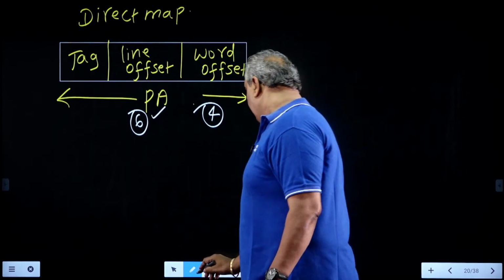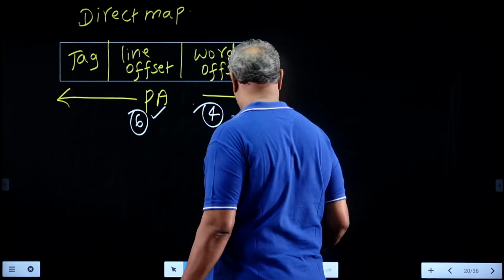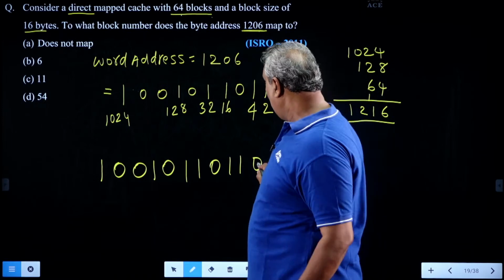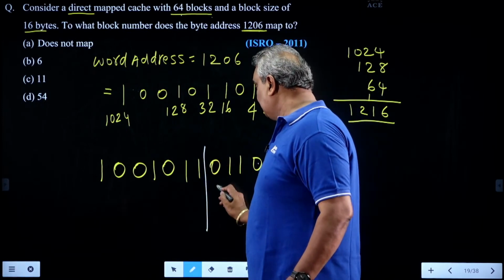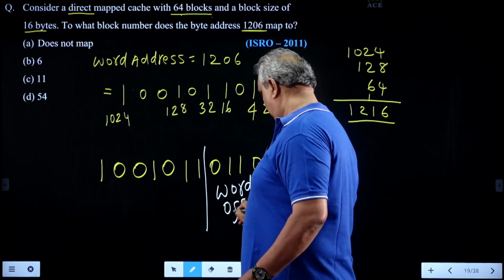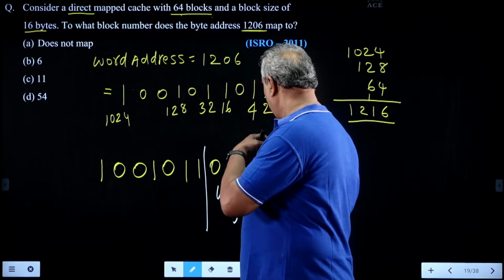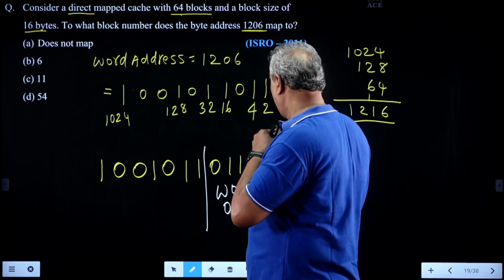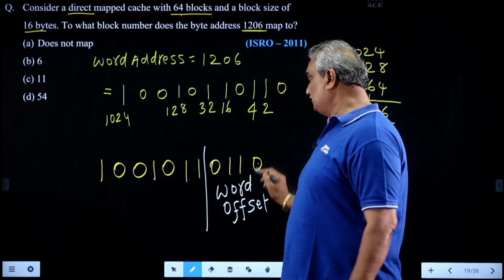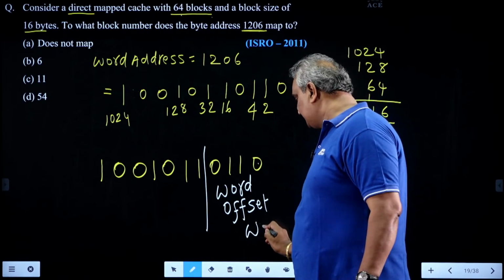Now, look here. The 4 bits are the word offset. Word offset means the address of a word. It is 0110, which means word 6.